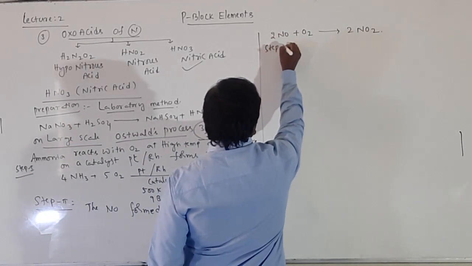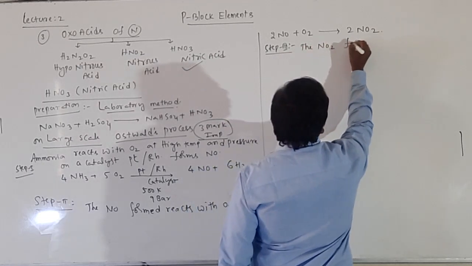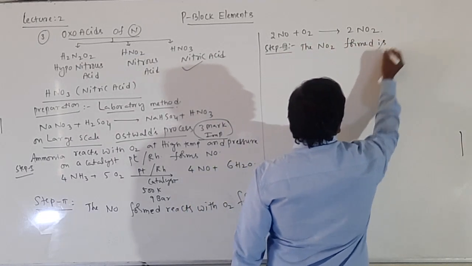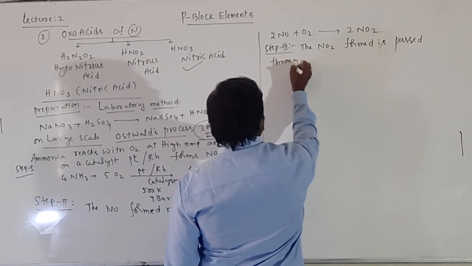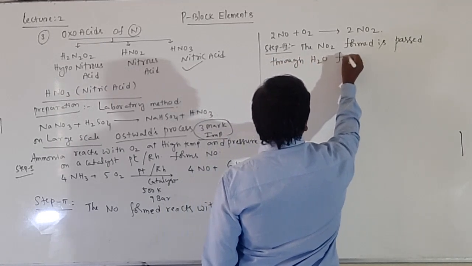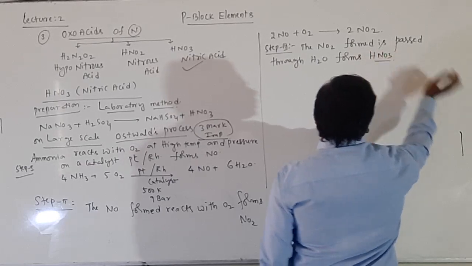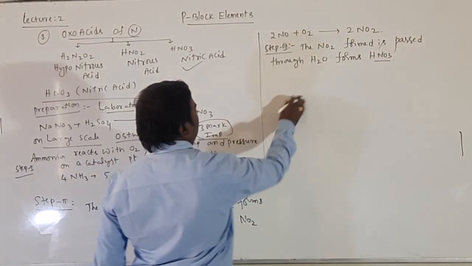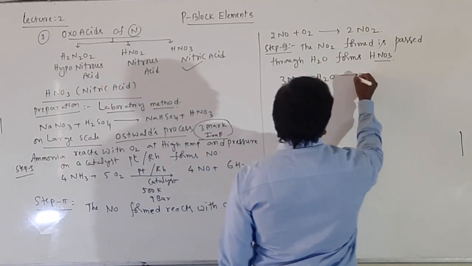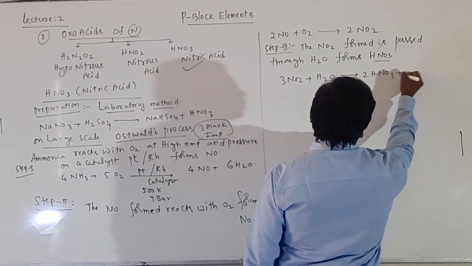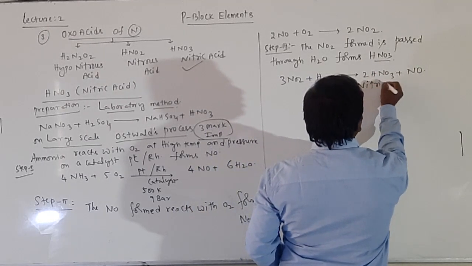Step 3 is the NO2 formed is passed through water, forms which one, that is HNO3 nitric acid. Okay. So now 3 moles of NO2 plus H2O then gives rise to 2HNO3 plus NO will be formed. The last step, the formed compound is nitric acid.